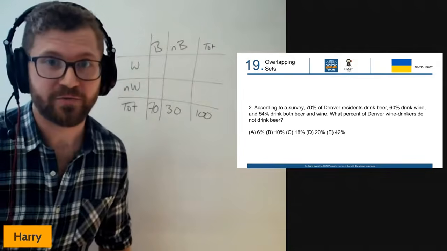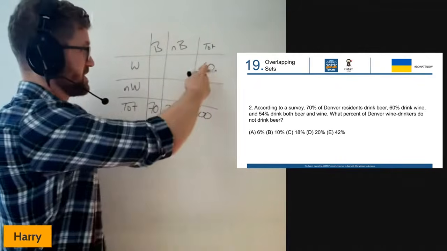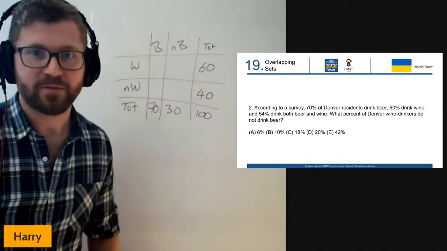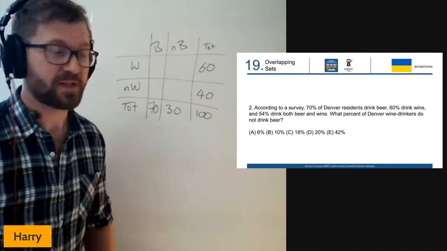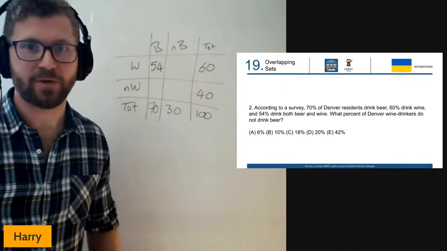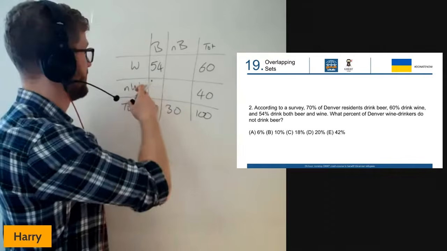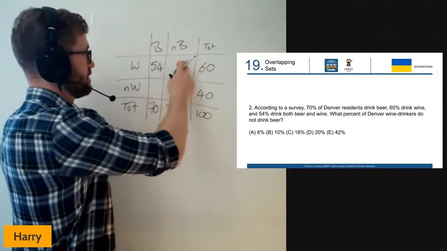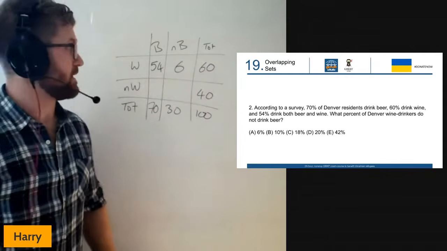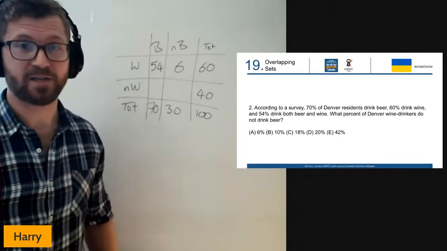Similarly, we're told 60% drink wine, so I can fill in that box, and if 60% drink wine, then 40% do not drink wine. The last piece of information: 54% drink both beer and wine. From there I can fill out the rest of the table, but what we're really looking for is what percent of Denver wine drinkers do not drink beer. So we're looking at this box here: 54, total of 60, so there's going to be 6% of our people in here.